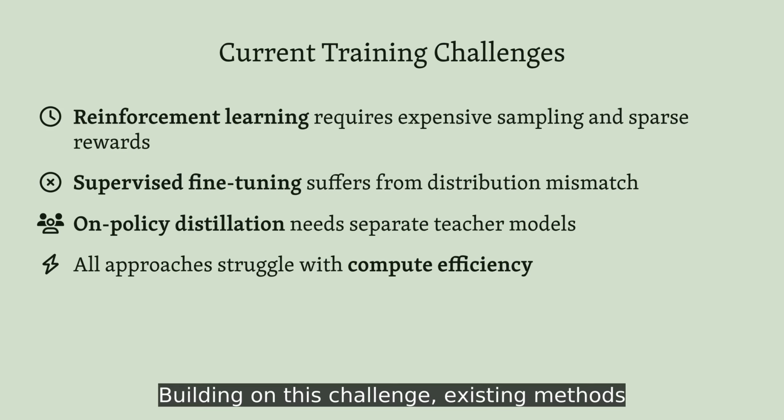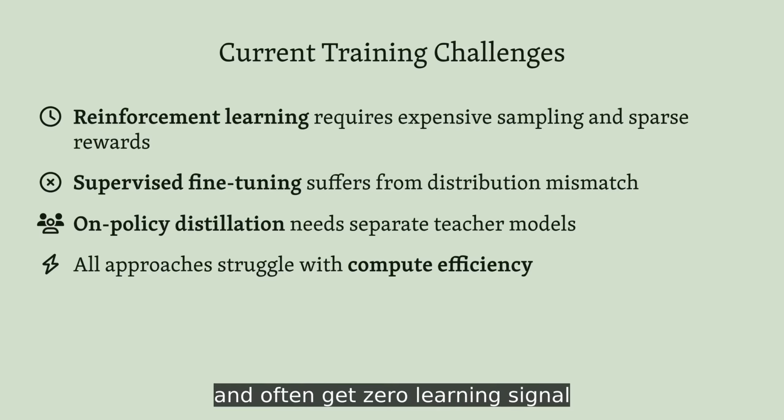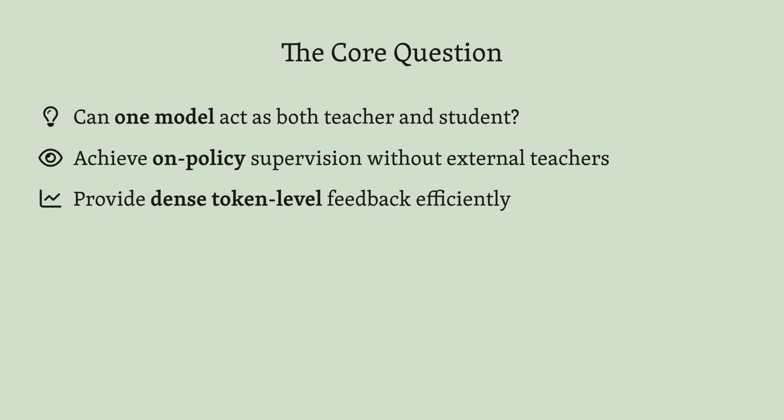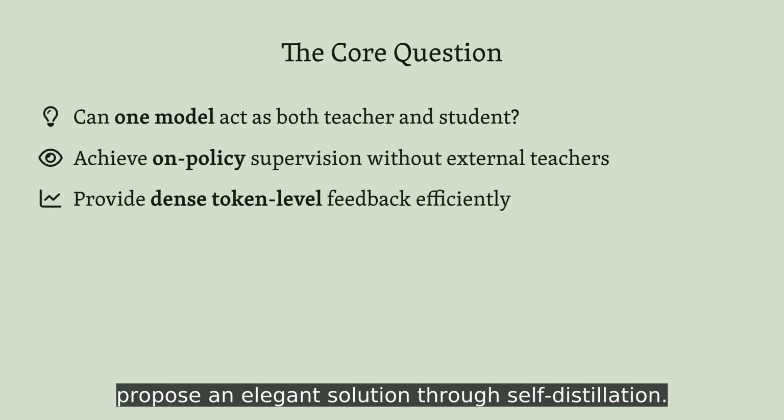Building on this challenge, existing methods for improving reasoning face significant limitations. Reinforcement learning approaches like GRPO need to sample 8 responses per problem and often get 0 learning signal when all answers are wrong. This motivates the central research question: can we eliminate the need for separate teacher models while maintaining the benefits of on-policy training? The authors propose an elegant solution through self-distillation.